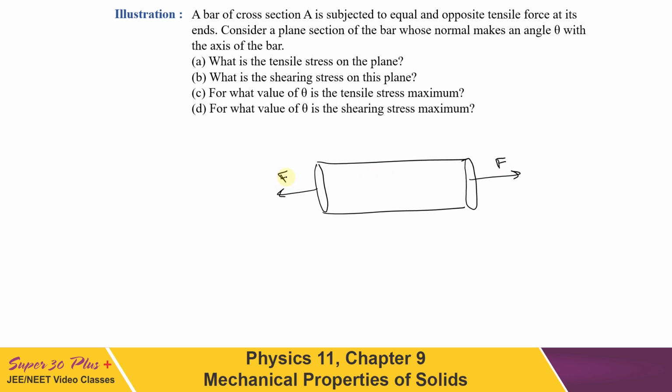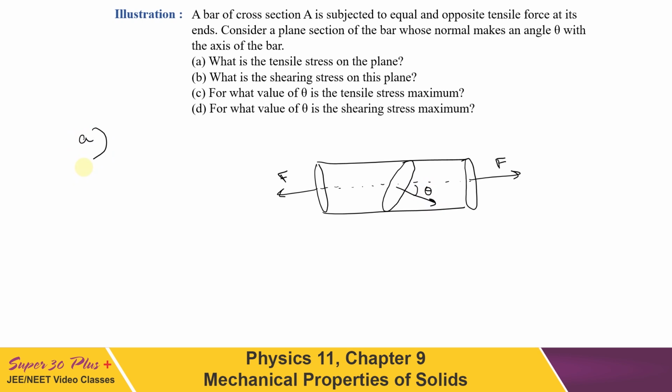Now we have to consider a section of the bar whose normal is making angle theta with the axis of the bar. This is the axis of the bar shown here, and the cross section should be like this because the normal is making an angle theta with the axis. Now what will be the tensile stress on the plane? In the first part we have to calculate that. If we resolve the part of F along the normal, that should be the tensile force on this plane, and if it is resolved parallel to the plane, then that will be the shearing force on the plane.